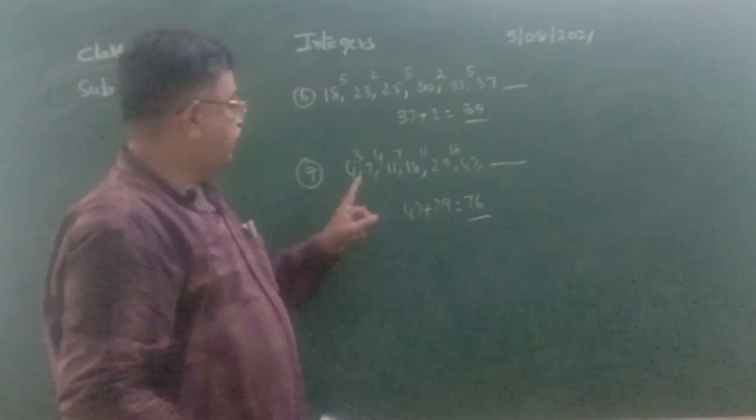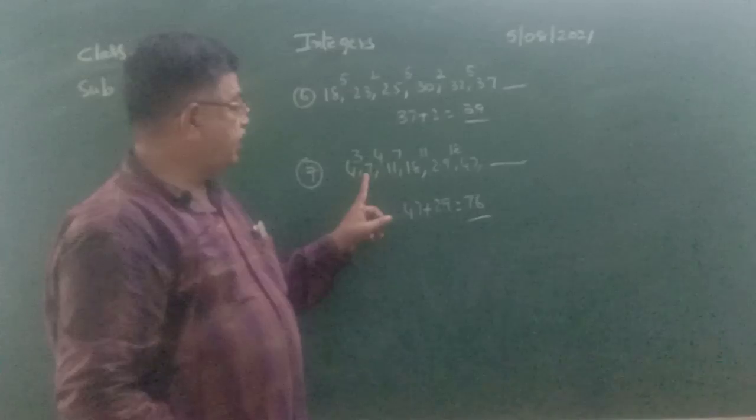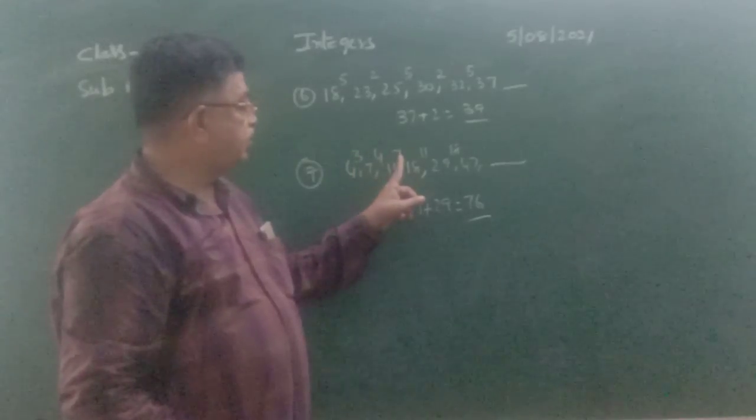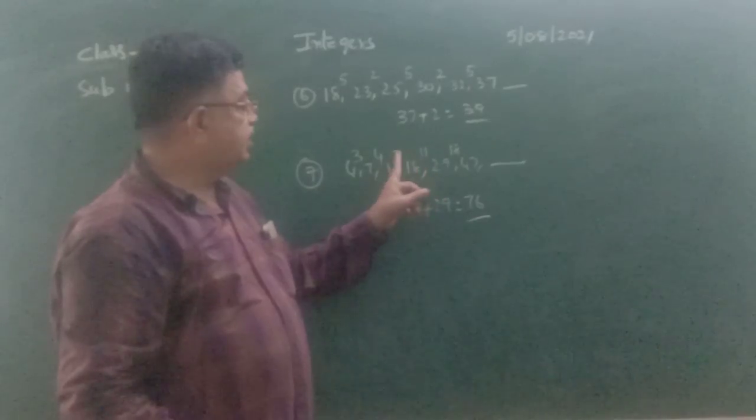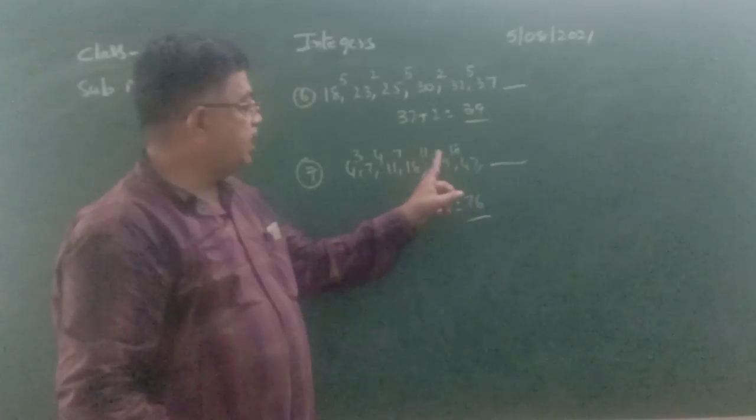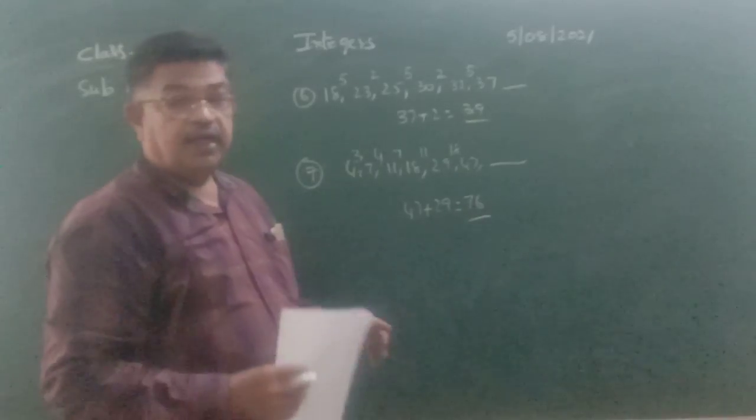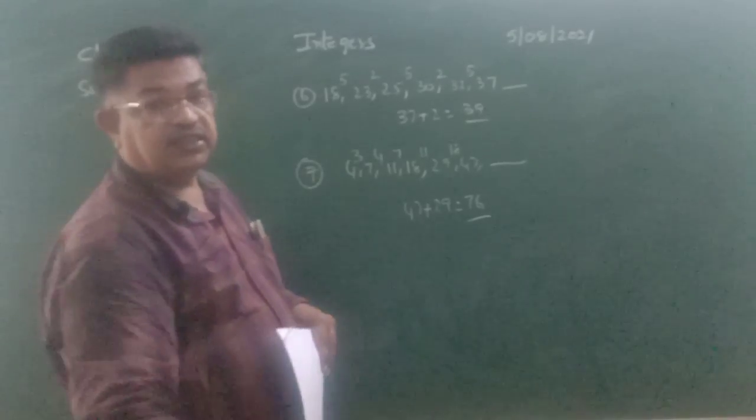Follow here. First 3 is added, 4 plus 3, 7; next 7 plus 4, 11; 3 plus 4, 7 is added; 4 plus 7, 11 is added; 7 plus 11, 18 is added; 18 plus 11, 29 should be added. So 47 plus 29, the next number of the series is 76.